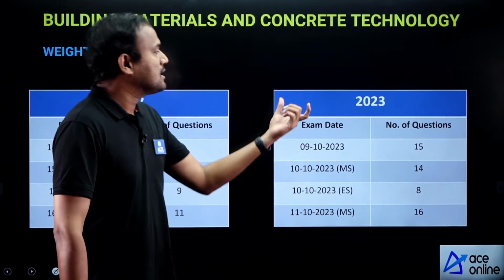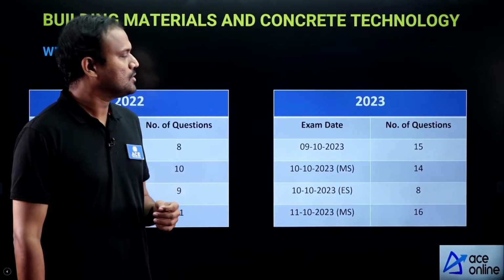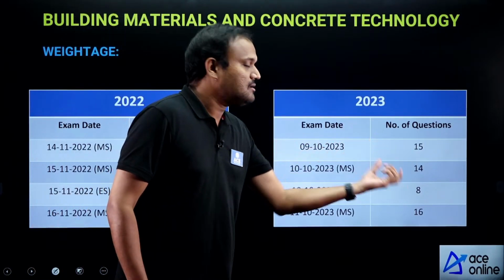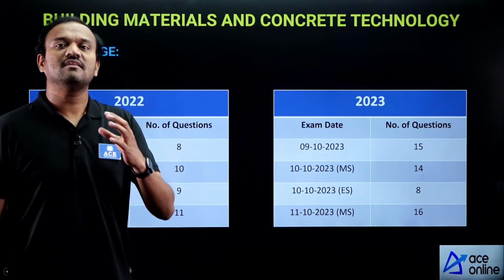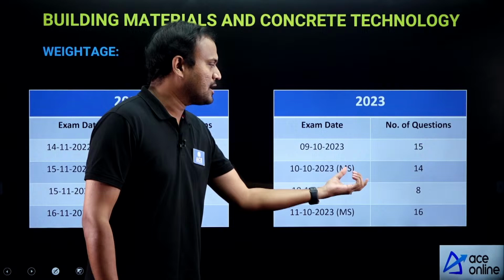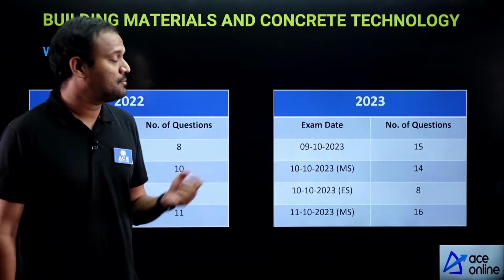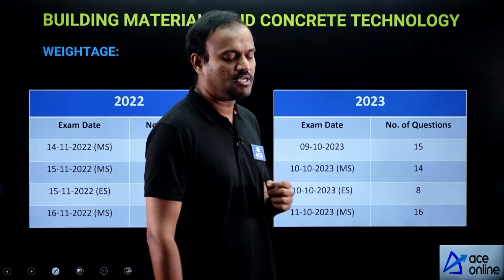Coming to 2023, that is last year's SSC JEE paper, here there is slightly an increase in weightage for this topic. Around 8 to 15 to 16 questions are being asked from building materials and concrete technology.